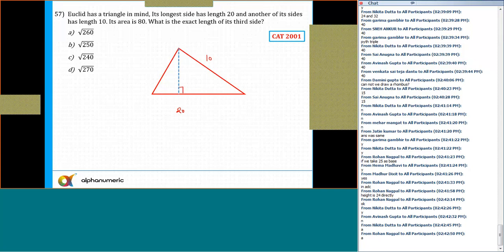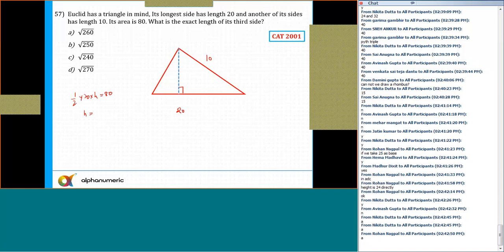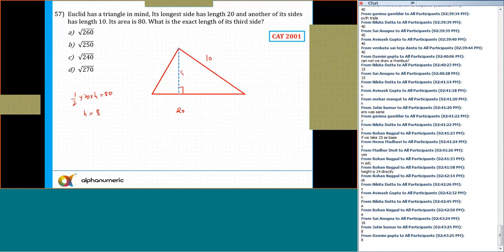And area is 80. If the area is 80, so can we say half into base 20, on base 20 height is h, and this is equal to 80. So what is the height h? 80 by 20. That is 8. So this is equal to 8.